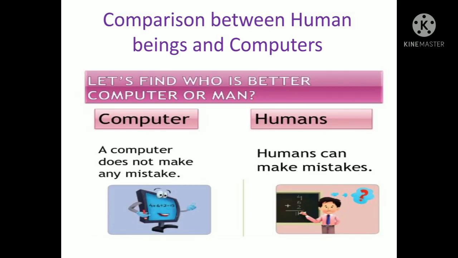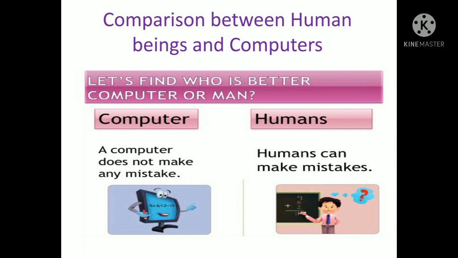Comparison between human beings and computers. A computer is very fast at work. It performs all functions quickly and accurately. Human beings are slow in their work as compared to a computer. A computer does not make mistakes on its own, whereas every human being makes mistakes. A computer works tirelessly. Human beings get tired after working for some time.